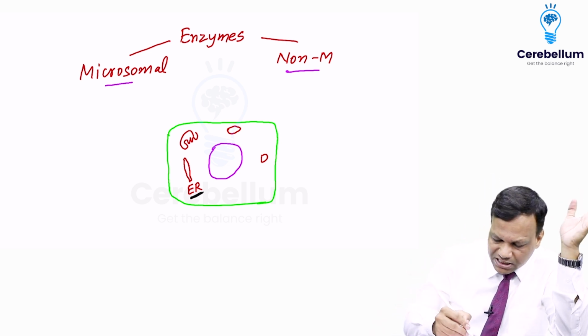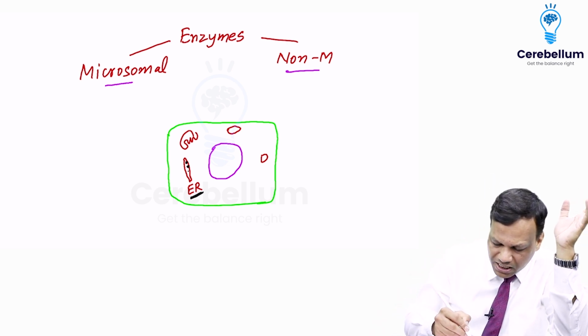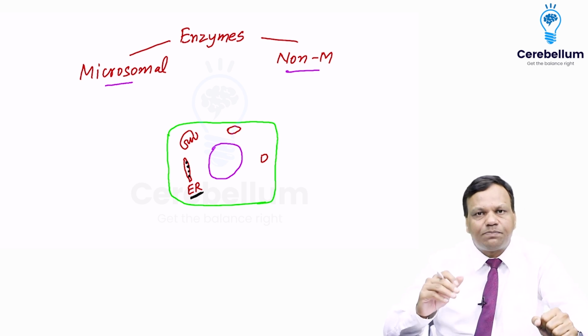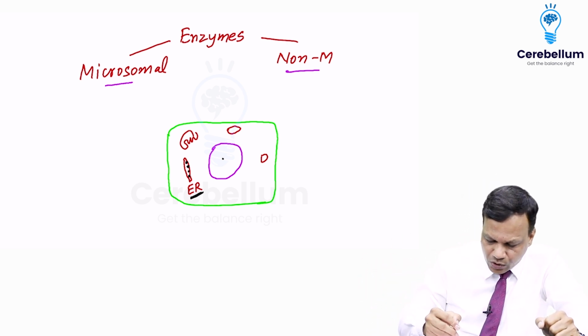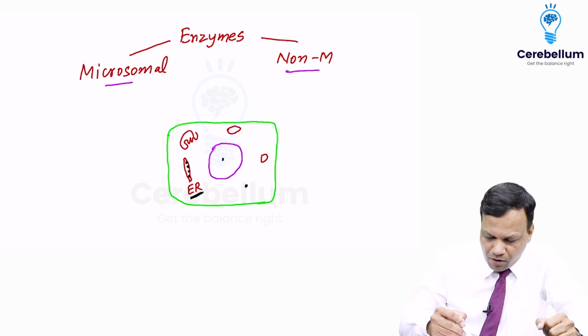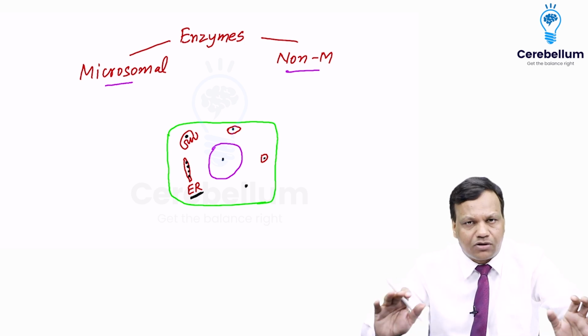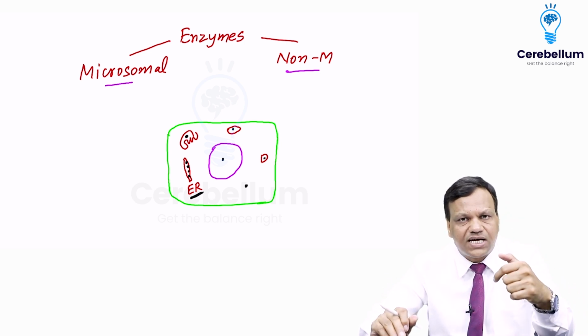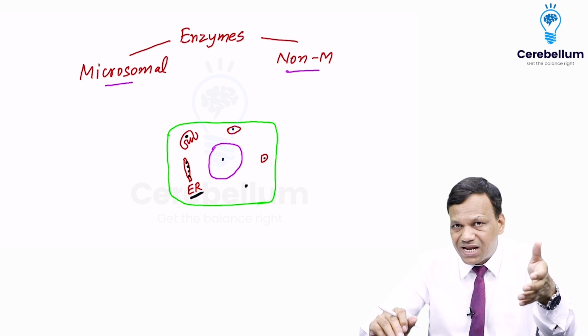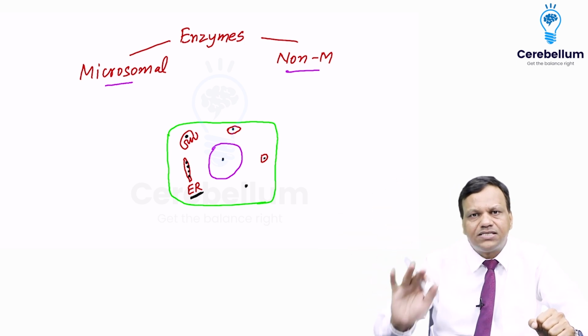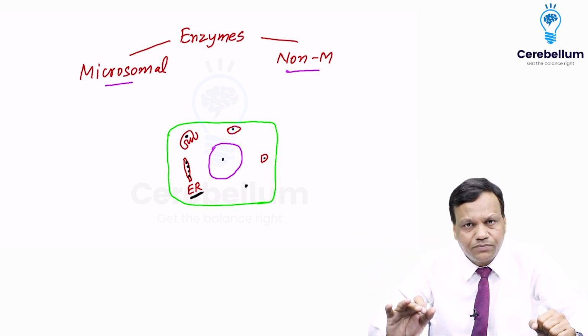That means the enzymes which are present inside the endoplasmic reticulum are microsomal. And the enzymes which are present anywhere else, whether in the nucleus, cytoplasm, mitochondria, lysosome, or Golgi, are called non-microsomal. Clear?